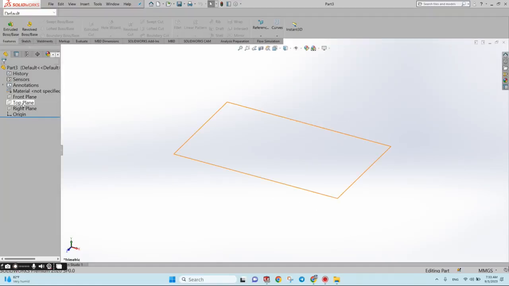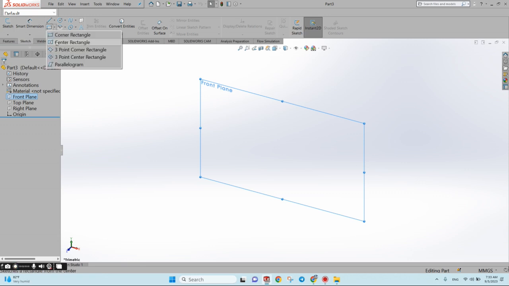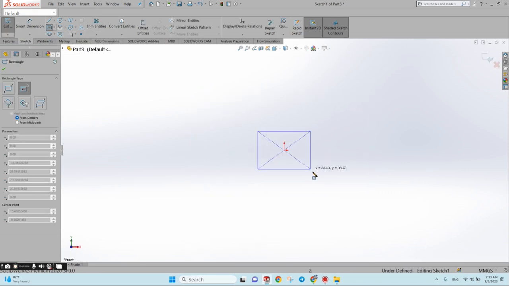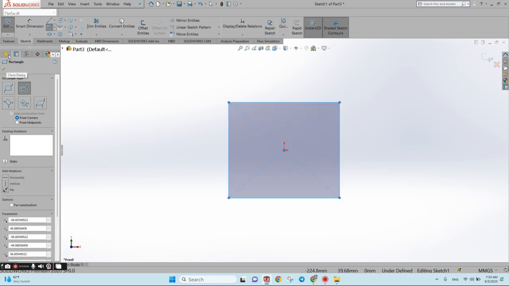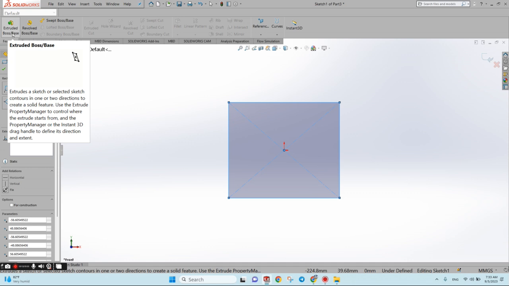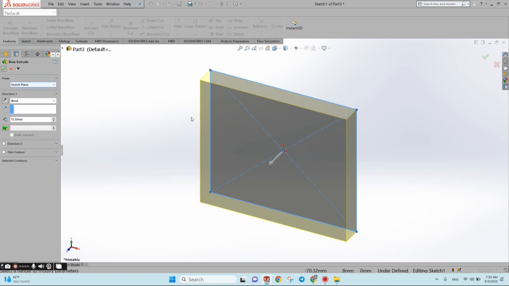So we can start with front plane. Go to sketch, take rectangle center, so that we can have a rectangle first, this part. Then we can click OK. We can go to extrude in this case. Let's type 15. We can change later when we have accurate dimension.